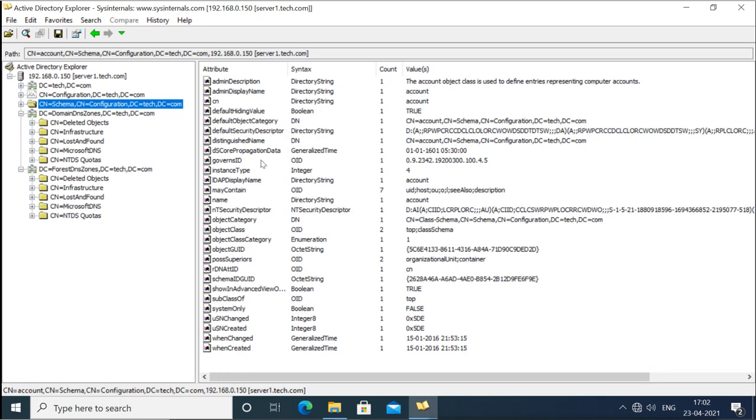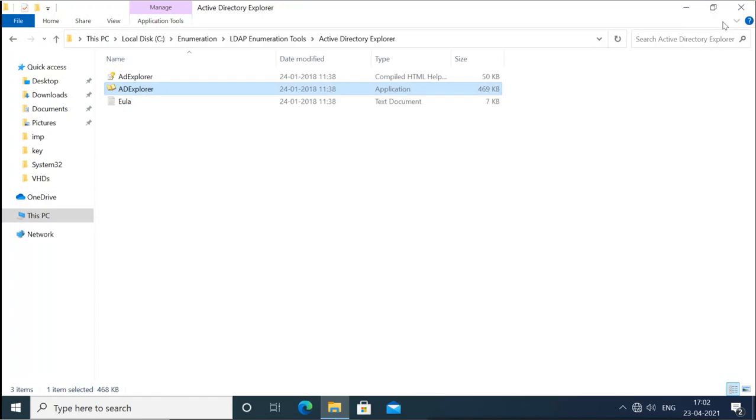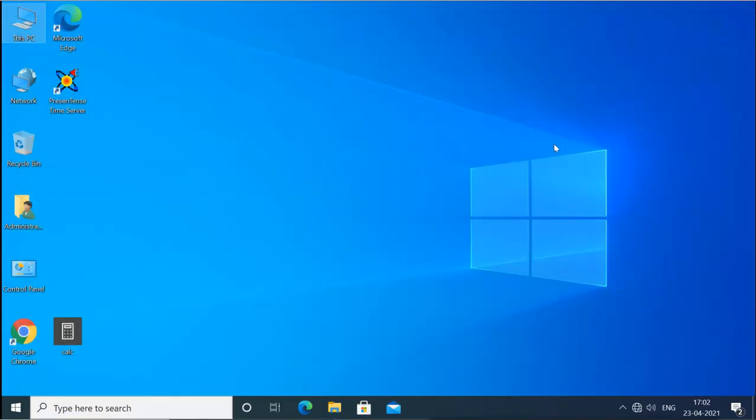This is a graphical tool. Just like this, we have other tools also like JExplorer and others. And also we can do it from a Kali machine. We have a script for that. It is called enum4linux, enumeration for Linux. We can use that script also to do this enumeration against the server.